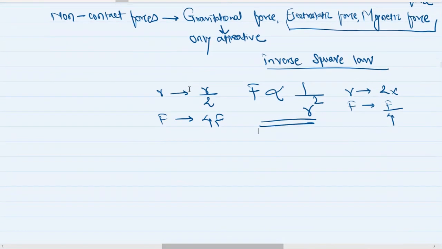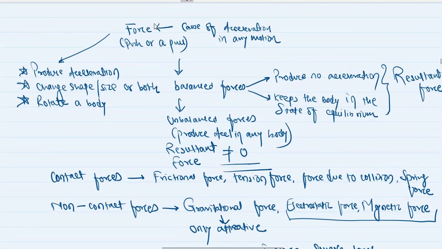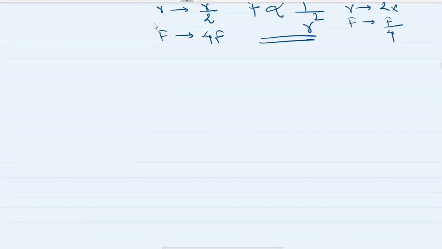So that was the first video, in which I covered all these topics in detail. In the first video, I talked about Newton's first law of motion, which states that a body at rest remains at rest and a body in motion continues to be in uniform motion in a straight line, unless and until an external force is applied on it.